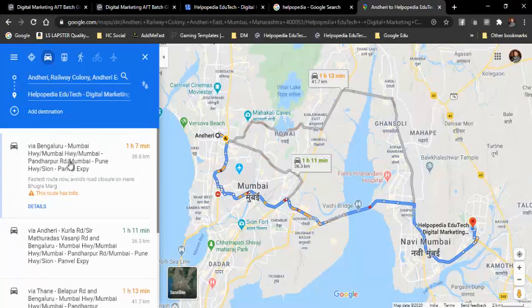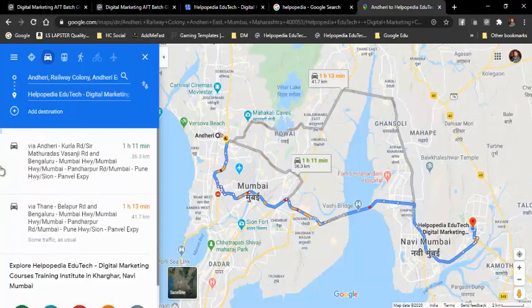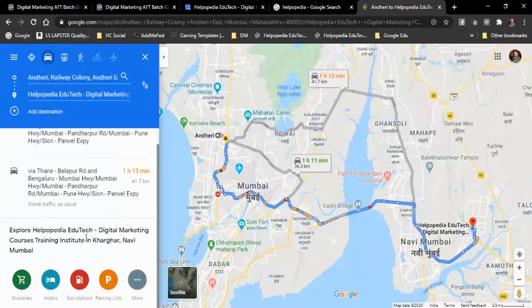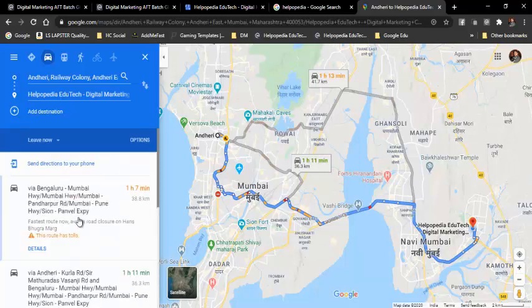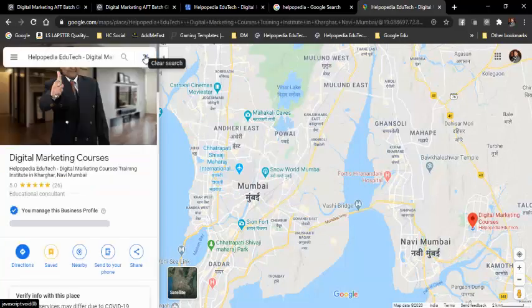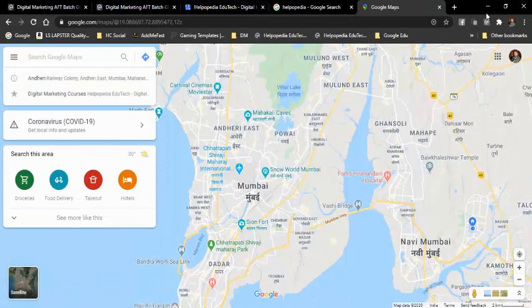See, from this place you have to drive say 1 hour 7 minutes, then over here you have to take whatever these instructions, then this particular instruction. So like this it will give you all the information on how to reach the destination, so that you are already aware, because everybody is using Google Maps, so I don't need to teach you Google Maps, I believe. So this is how you can just send it. So it is very easy.